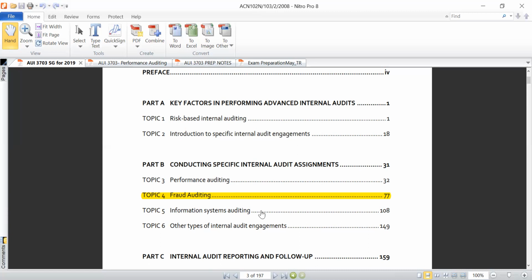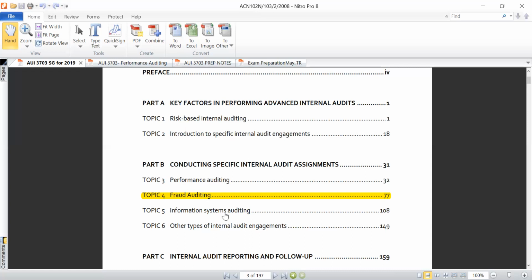Then topic 4 deals with fraud auditing. You also need to know fraud auditing, and I will explain to you in greater detail what aspects they test when it comes to fraud auditing. It's one of those topics where you can accumulate easy marks in an exam setup. And if they bring it in an assignment, you can also accumulate very simple and easy marks, especially with regards to fraud auditing.